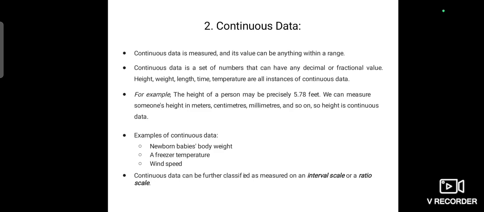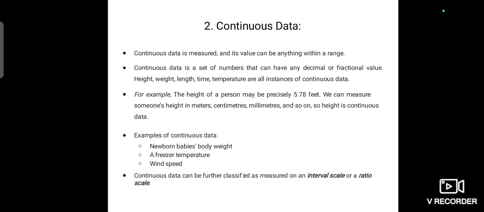The last one is continuous data. Continuous data is measured, and its value can be anything within a range. Continuous data is a set of numbers that can have any decimal or fraction values. Height, weight, length, time, temperature are all instances of continuous data. For example, the height of a person, 5.78. My height is 172 centimeters. We can measure someone's height in meters, centimeters, millimeters, and so on. Height is continuous data.